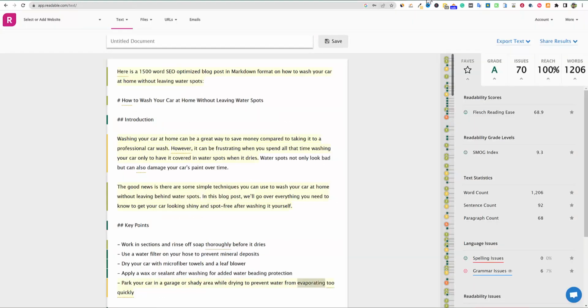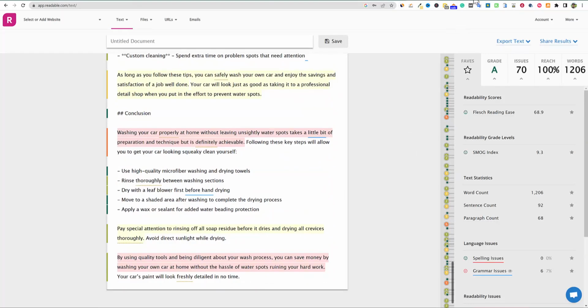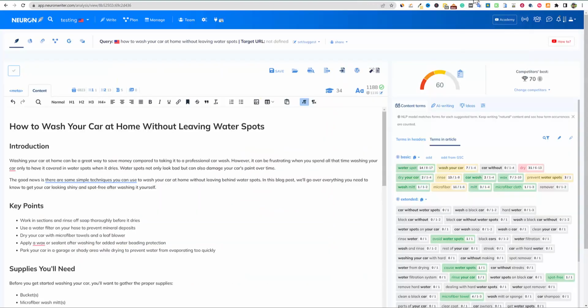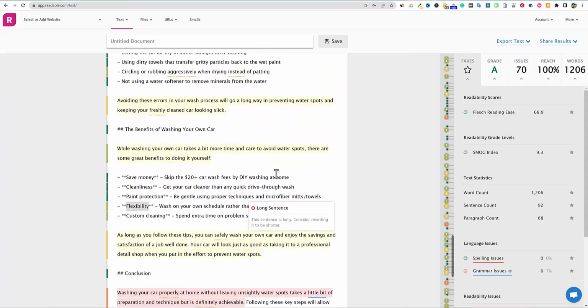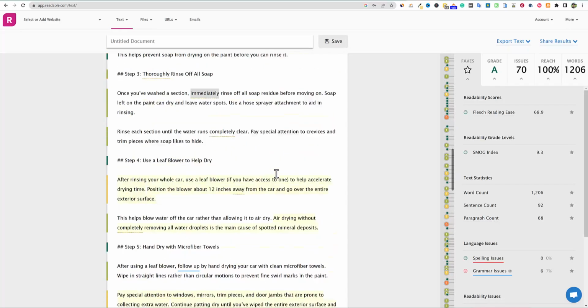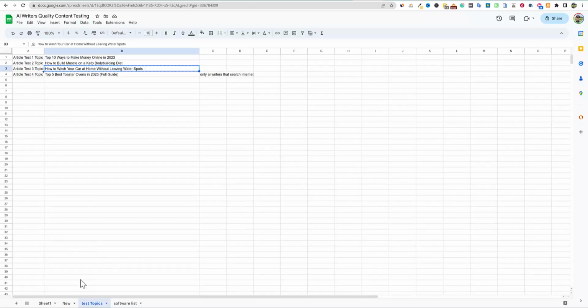So what did we get? We got an A grade. Are you kidding me? What was the length of this post? This is a 1,200 word post and we pulled an A. I rarely see A's in this software, Readable. Right out of the gates, we usually do not see a score like that. So we got an A right over here.